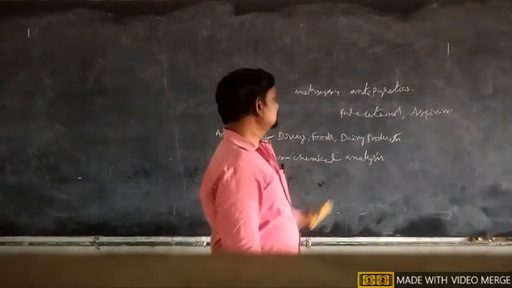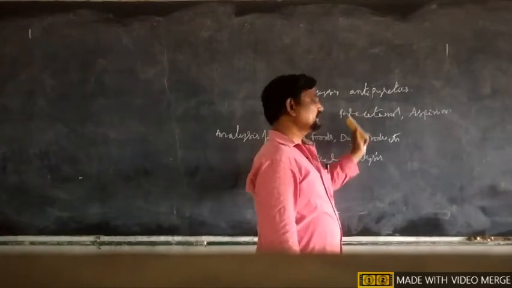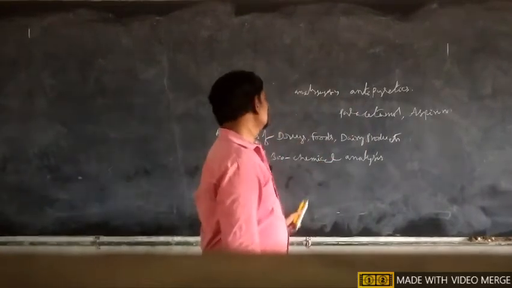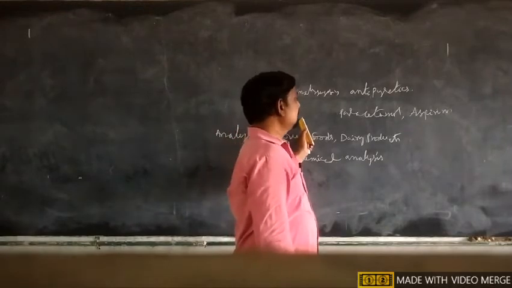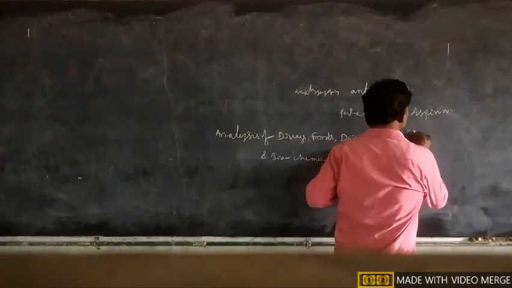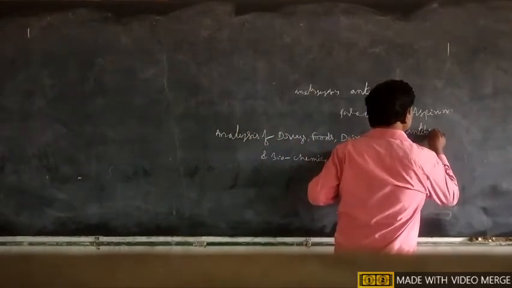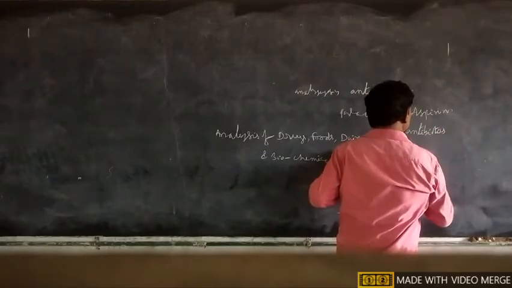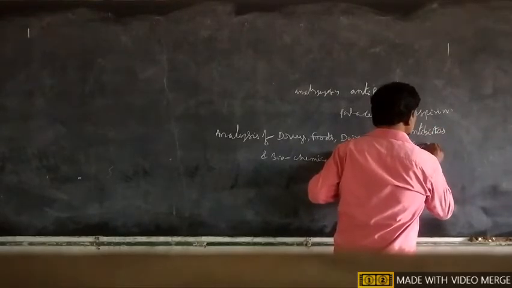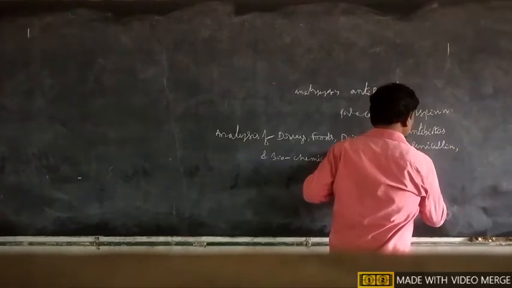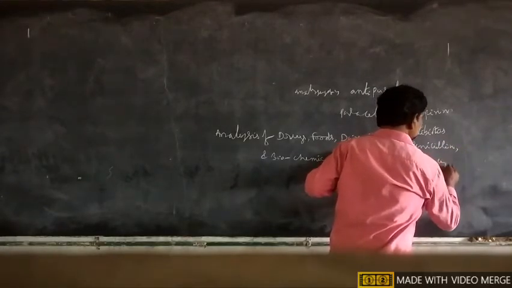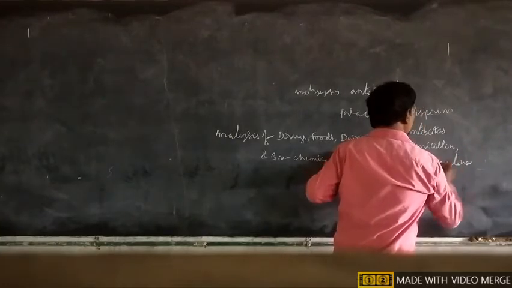So both are analgesic and antipyretic drugs, and this unit also covers antibiotics, like penicillin, tetracycline, amoxicillin.